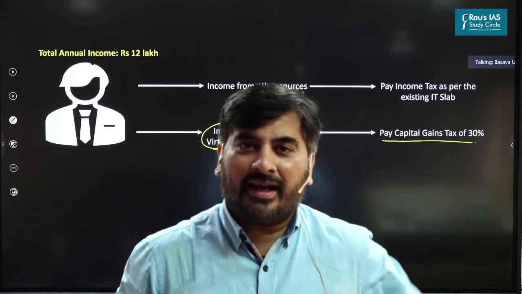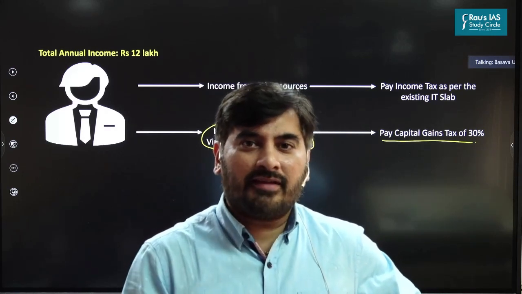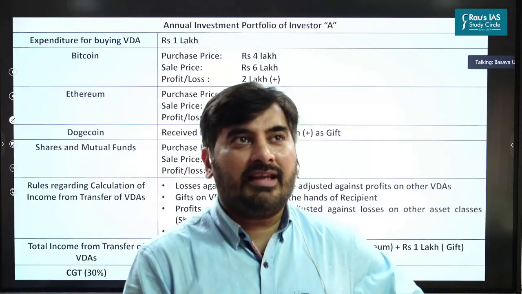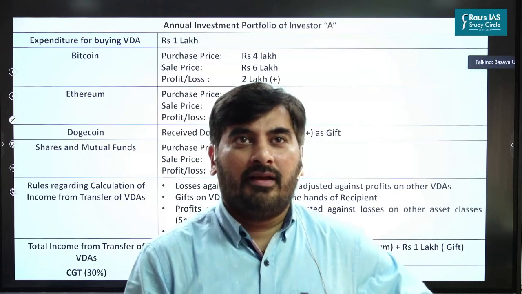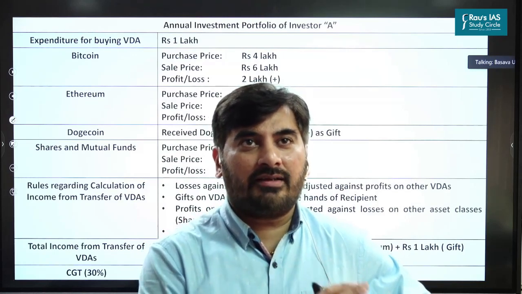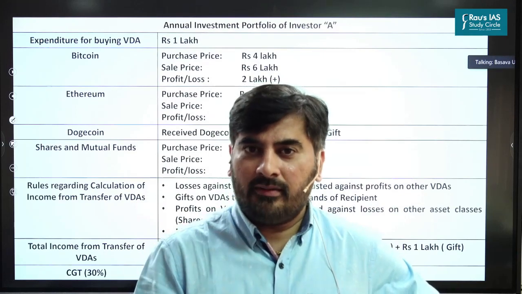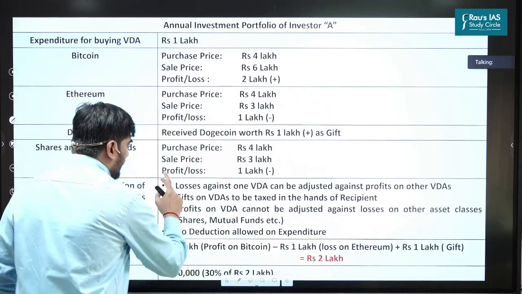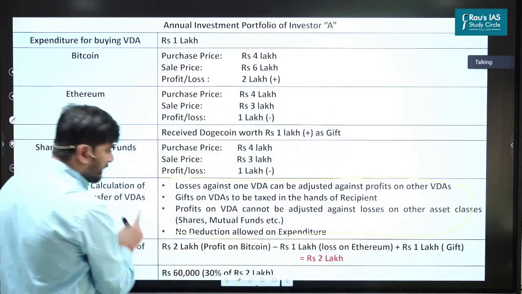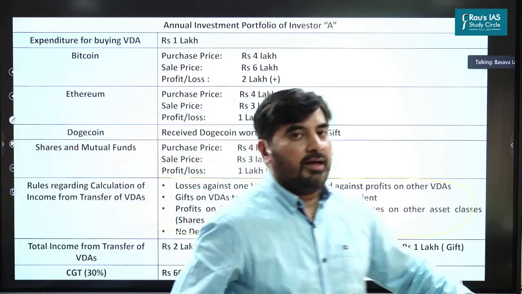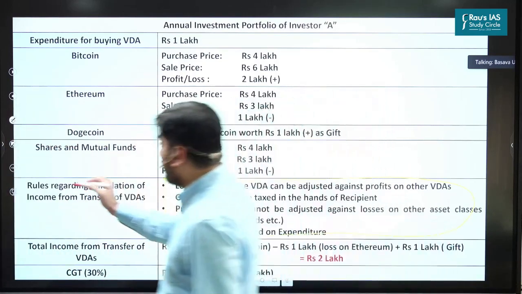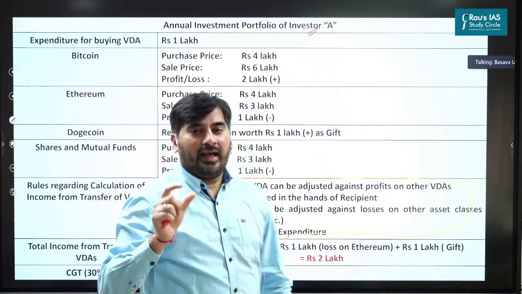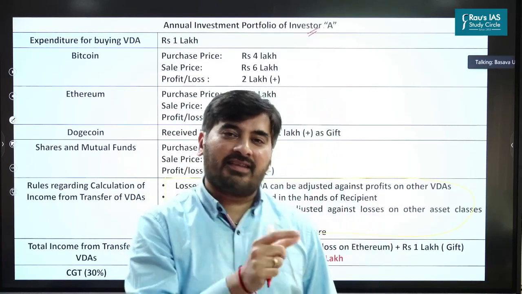To make your understanding simpler, breaking it down into the simplest form, I have prepared this investment portfolio of a particular person. So let's simplify how we will calculate the crypto tax. Not that important from the perspective of prelims, but this part is going to be important. So let me simplify this. Please concentrate here. Let's say you have an investor A. This investor A has made investments in different asset classes.